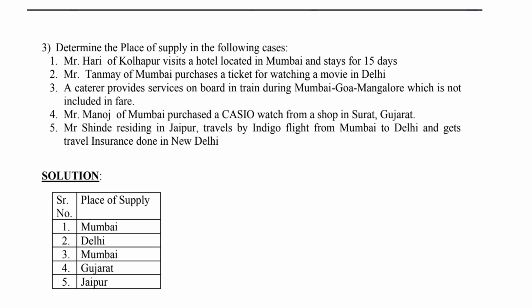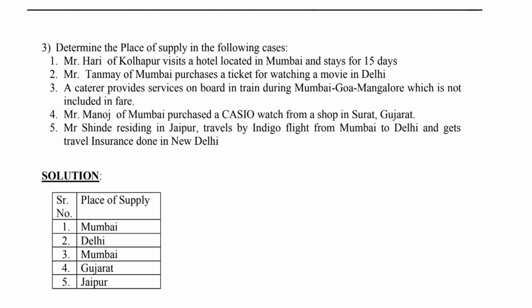Then a caterer provides service on board a train during the Mumbai, Goa, Mangalore journey, which is not included in the fare. So the first location of the train is Mumbai. So the place of supply will be Mumbai. Next, Mr. Manoj of Mumbai purchased a Casio watch from a shop in Surat, that is in Gujarat. So here the place of supply will be Gujarat, as the person is from Mumbai but he has purchased that watch in Surat, Gujarat. Okay, so the place of supply is Gujarat.